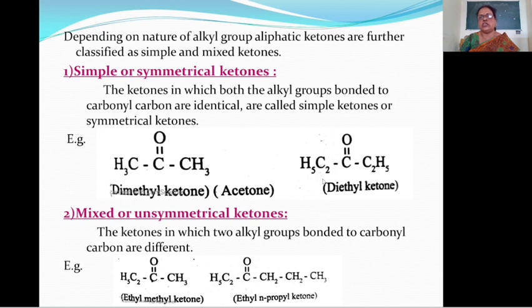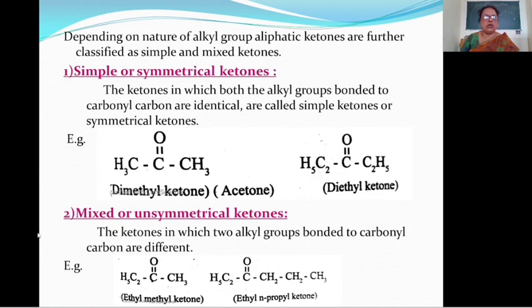Here C2H5, C double bond O, C2H5. In this case, both alkyl groups, C2H5 and C2H5, attached to the carbonyl carbon are the same. Then this is called a simple or symmetrical ketone. This is an ethyl group, and this is also an ethyl group. Therefore, the name of this compound is diethyl ketone.